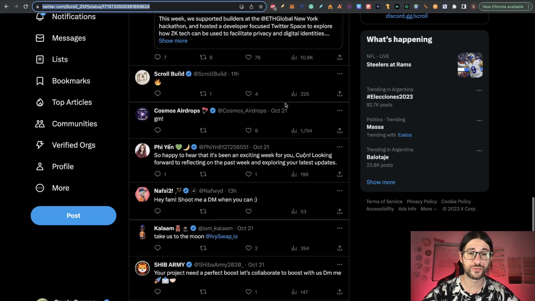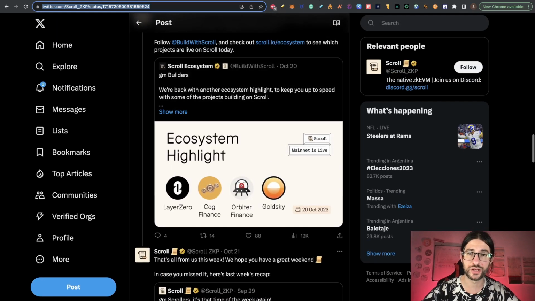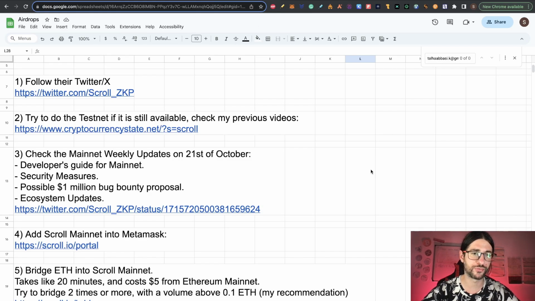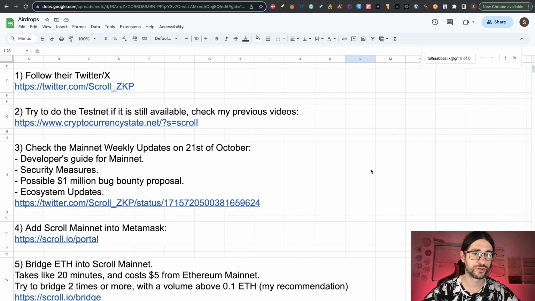But the ecosystem is going to be growing a lot now that we are in Mainnet. So step 3, check this link so you are up to date with the Mainnet. Step 4, we need to add Scroll into our Metamask. Now we have the Scroll Mainnet version. So to do that, we are going to use the official links.